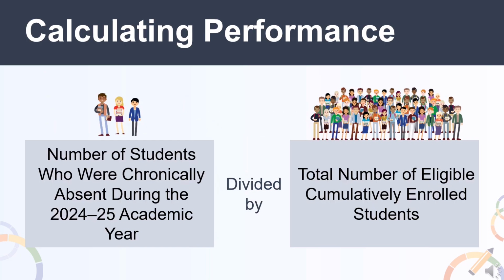To calculate performance of chronic absenteeism, we use both status and change. Status is calculated using the number of students who are considered chronically absent as the numerator, which includes students who are absent at least 10% of the days expected to attend. That number is then divided by the denominator, which is the number of students who have been enrolled to attend at least 31 days. Change is calculated by taking the current year status and subtracting prior year status. For the 2025 dashboard, this will mean the 2024-25 chronic absenteeism rate minus the rate from the 2023-24 school year.